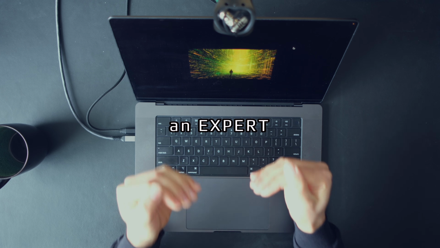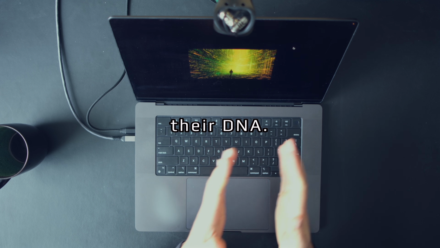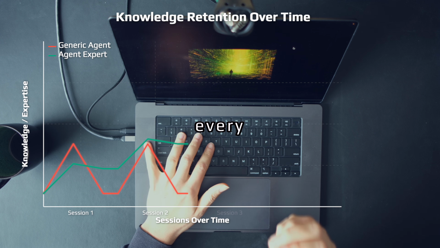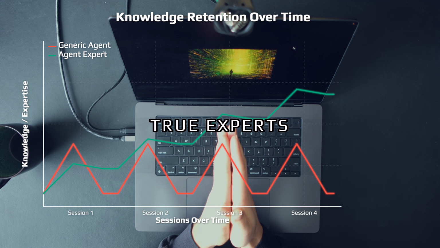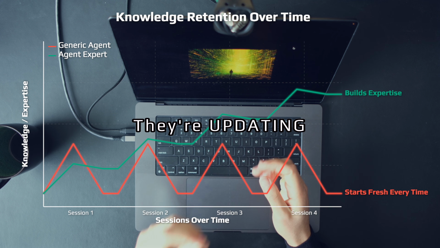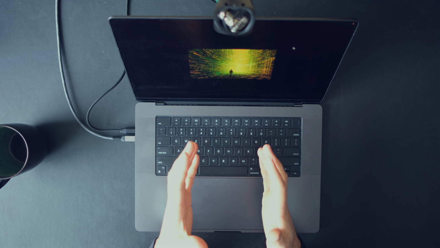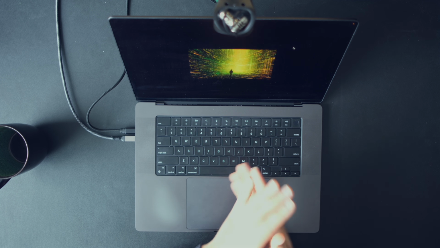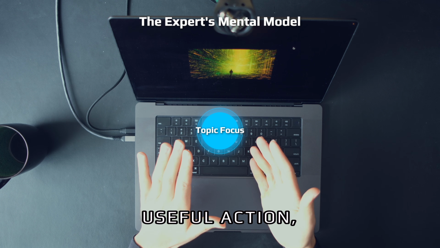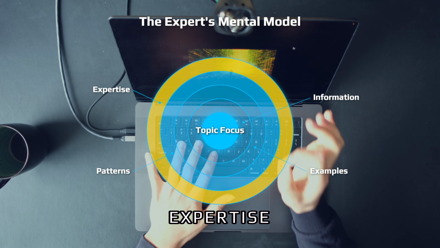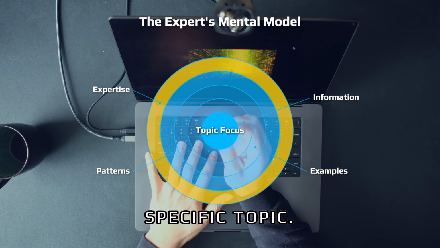You don't need to tell an expert to learn. It's in their DNA. Also, real experts don't relearn their craft every time they have a new task. True experts are always learning. They're updating their mental model. This mental model is, simply put, a data structure that evolves over time. With each useful action, experts accumulate information, examples, and ultimately expertise around a specific topic.